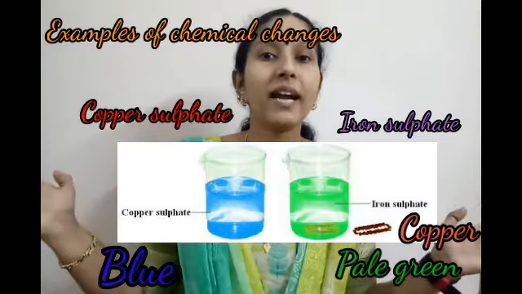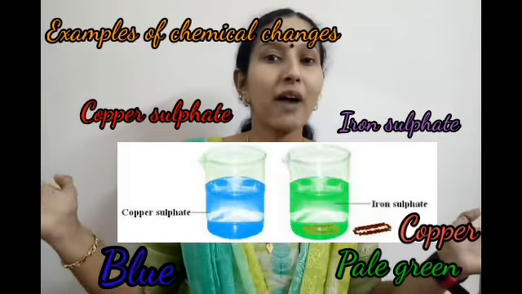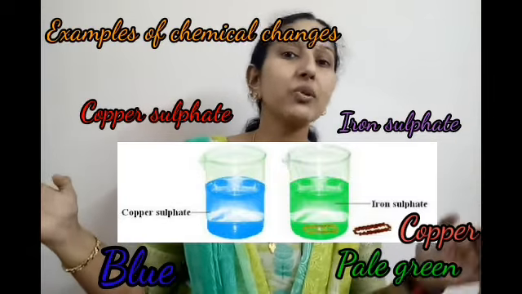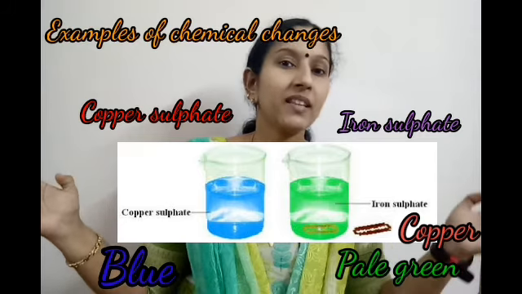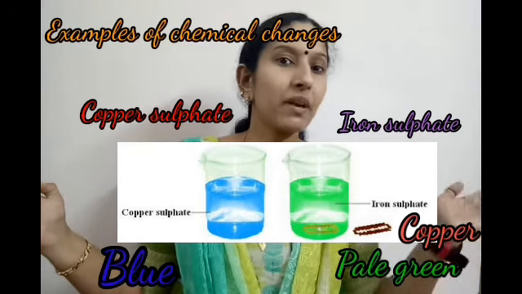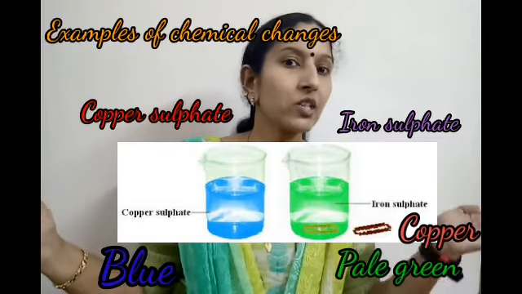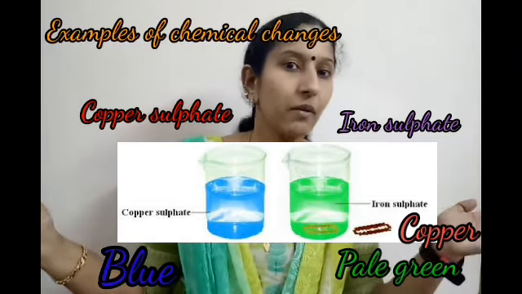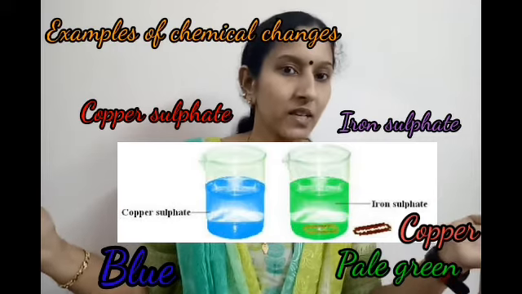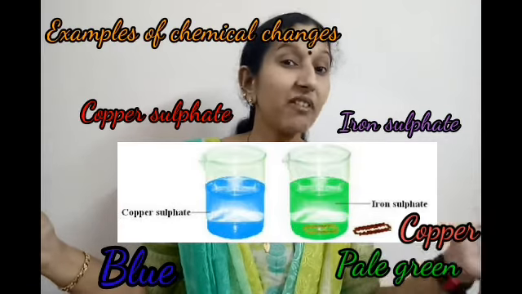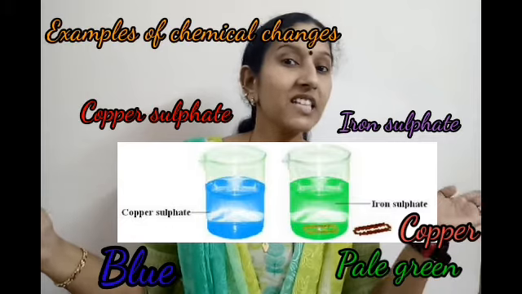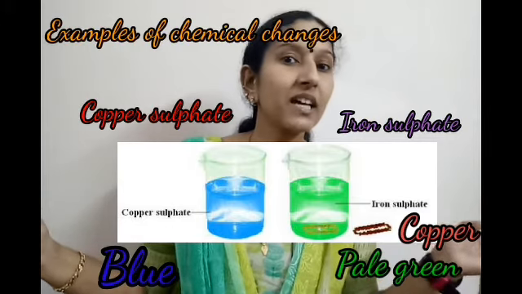So before adding the blade, a blue colored solution. After adding the blade, blue color changes to green, which means in the second beaker there is a chemical reaction, chemical change, and formation of a new product. That green colored substance is the new substance, iron sulfate. With that there is a brown colored deposit over the blade.